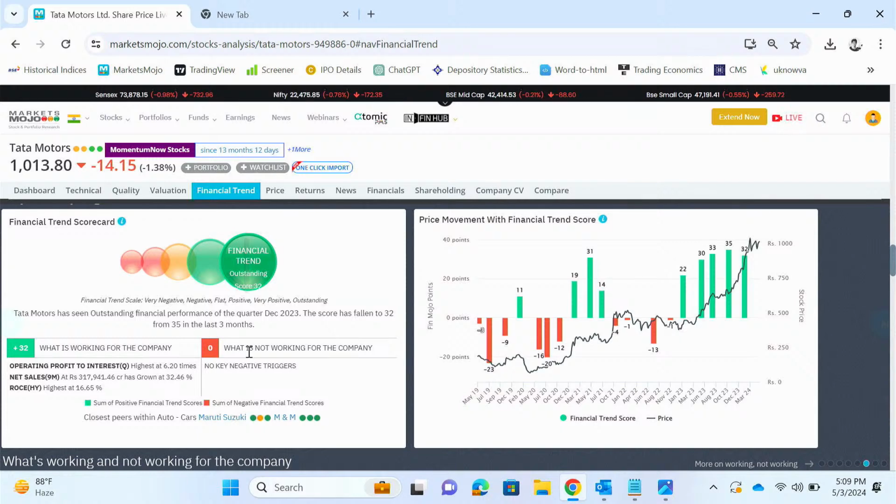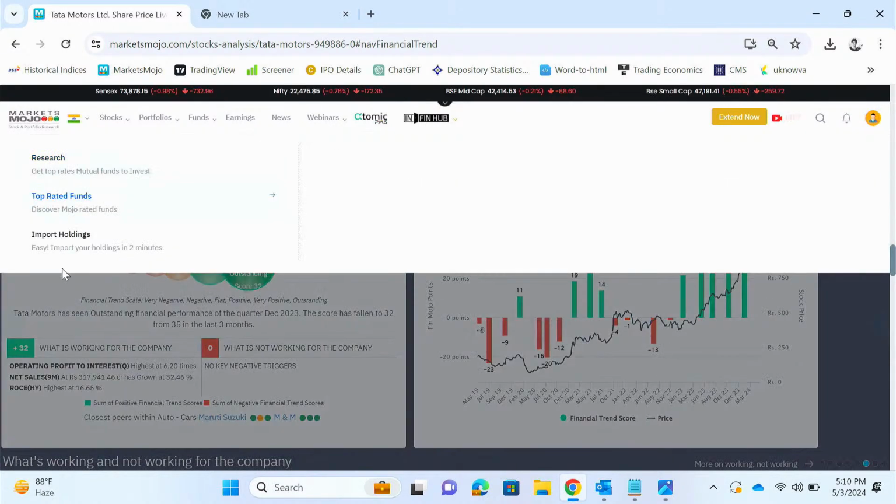Now you can see there's a very good correlation between the FT score, that is the financial trend score, and the price of the stock. So you can see when the financial trend score was negative, the stock is not really doing that well. But when the financial score gets positive, the stock suddenly is moving. Then again, when the score goes negative, there's consolidation in the price. And when the score starts getting positive, it is followed by a good growth in the stock.